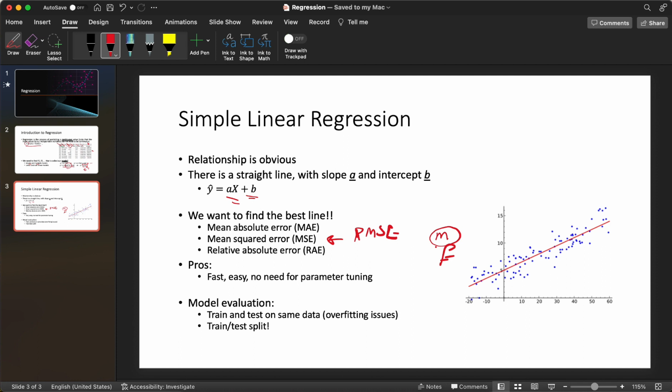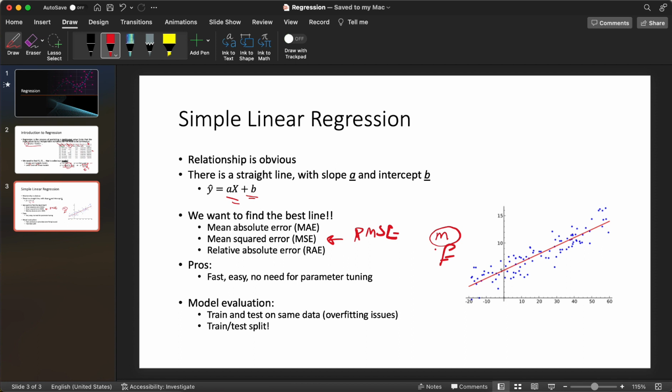The mean squared error would be meters squared or feet squared. If you take the square root and make it an RMSE, then they have the same unit, so it's easier to compare. Anyway, you can come up with your own or use any of the existing metrics out there. It doesn't really matter.